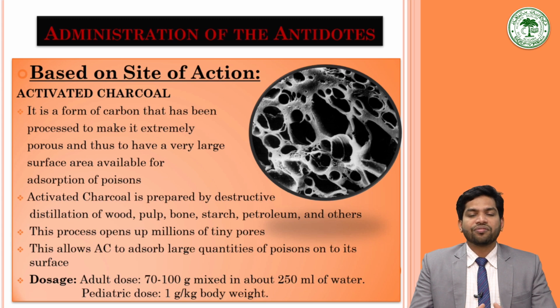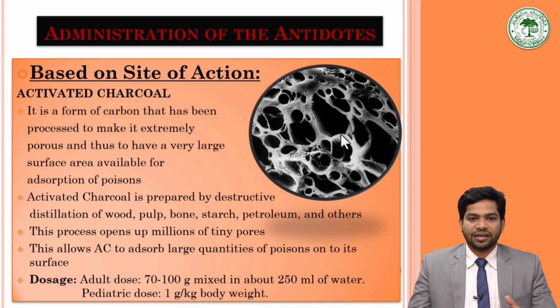It is a form of carbon that has been processed to make it extremely porous. As you can see in the photograph, it is a microscopic view of the charcoal where innumerable pores are there on the surface of the charcoal. This porosity gives it the ability to adsorb the poisonous substance in its structure.